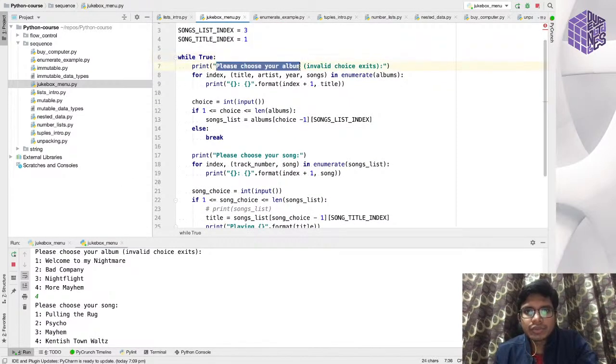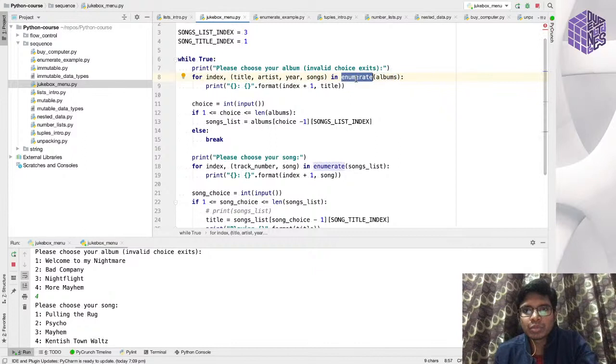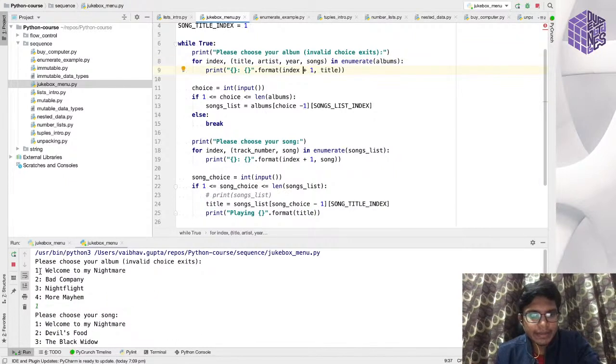It will print please choose your album, and then from these albums what we are doing is using this enumerate. This enumerate will give you a tuple: the index and the second variable. So this itself, if you see, will be the individual album that you have. Then what I'm doing is printing the index of the album, using index plus 1, and the title of the album.